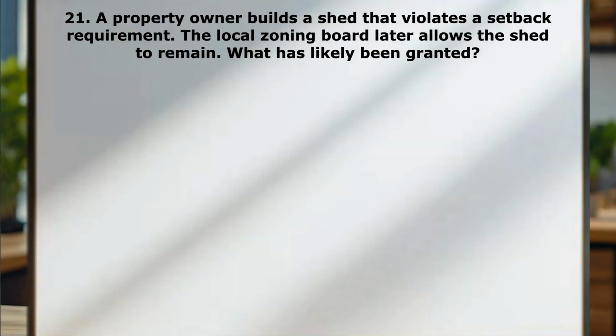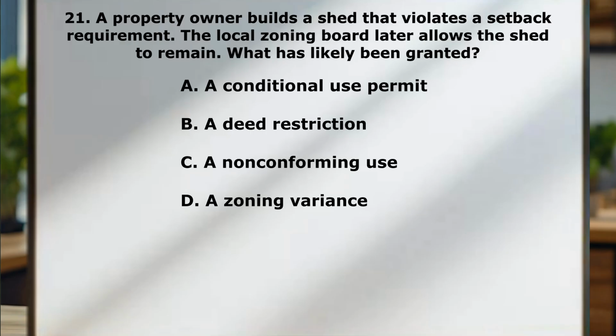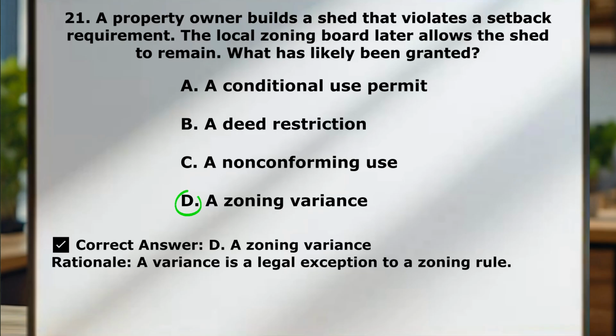A property owner builds a shed that violates a setback requirement. The local zoning board later allows the shed to remain. What has likely been granted? A, a conditional use permit. B, a deed restriction. C, a non-conforming use. D, a zoning variance. Correct answer here, D, a zoning variance.